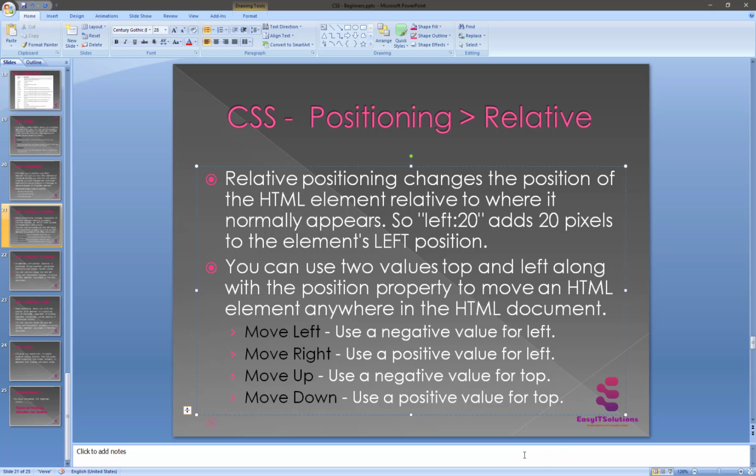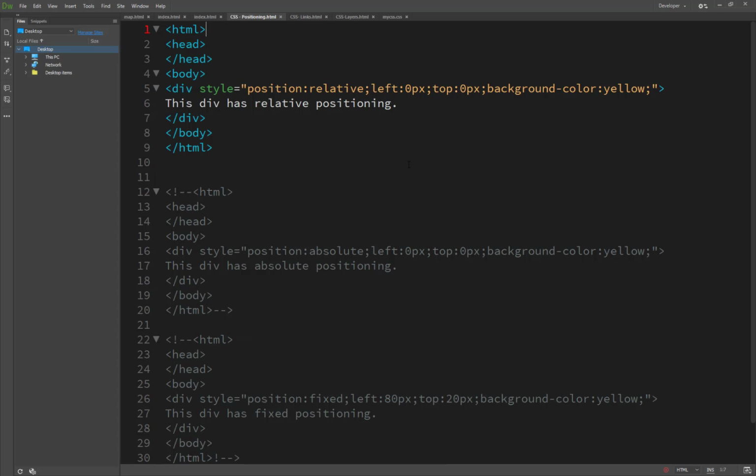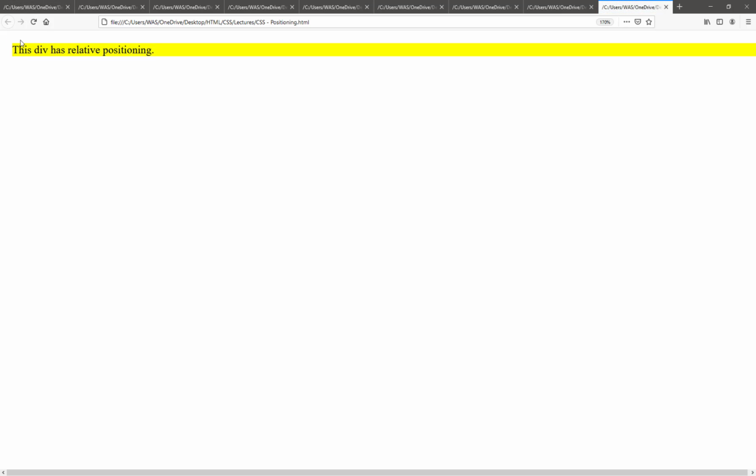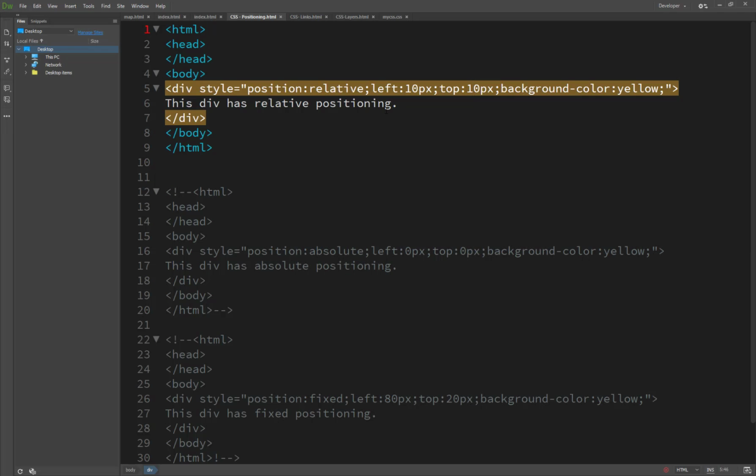Now we change the div to left 10 and top 10, and you will see the result: it moves from the left and down. When we set a minus value, it moves the other way.